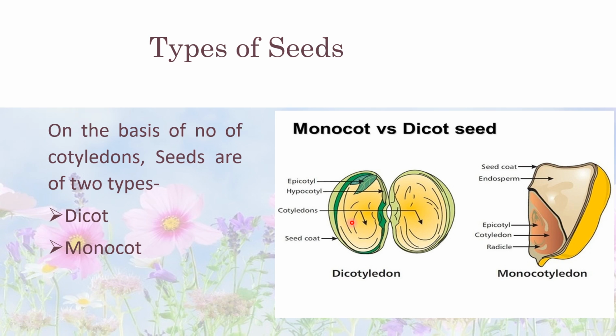As I already told you, in dicotyledons, endosperm is absent. So cotyledon provides food to the embryo in the place of endosperm. Now monocotyledons, they have only one cotyledon. Food is stored in the endosperm. In monocotyledons, endosperm is present. But in dicotyledons, endosperm is absent. The examples of monocotyledons are rice, wheat, and maize.